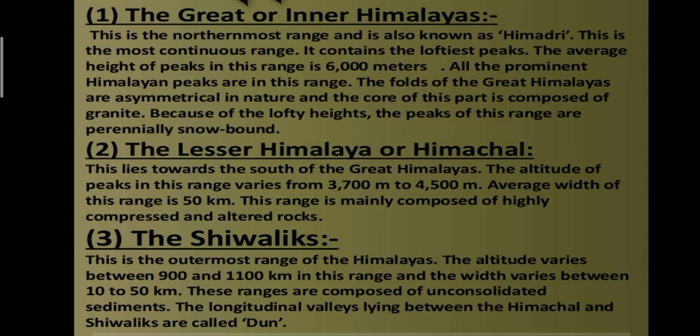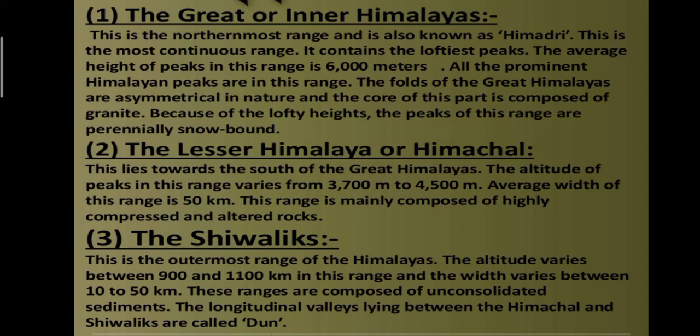The altitude of the peaks in this range varies from 3,700 meters to 4,500 meters. The average width of this range is 50 km. This range is mainly composed of highly compressed and altered rocks.